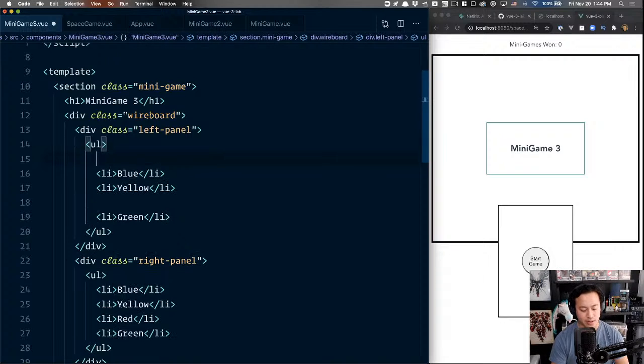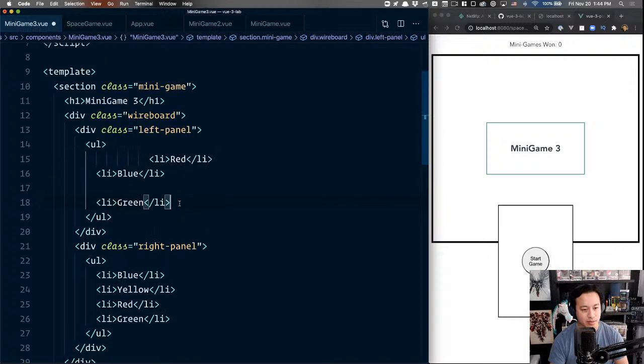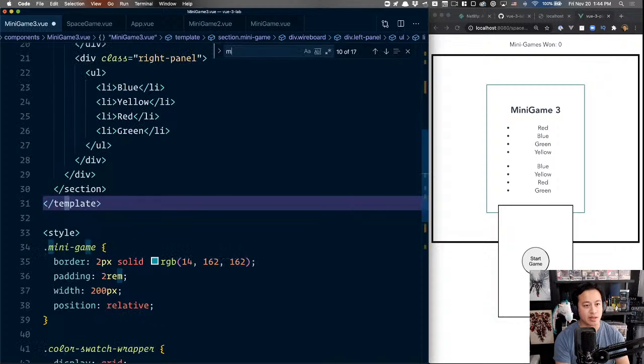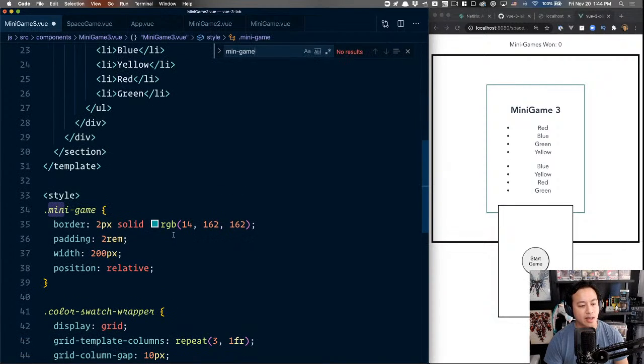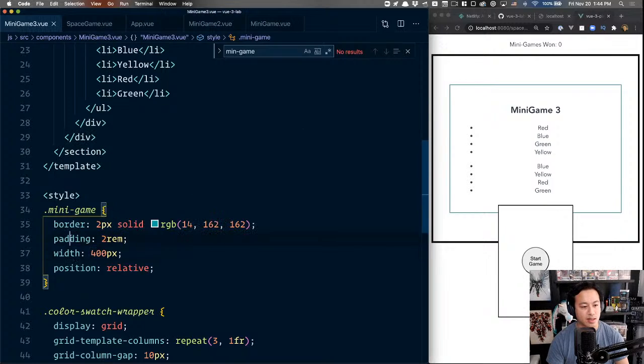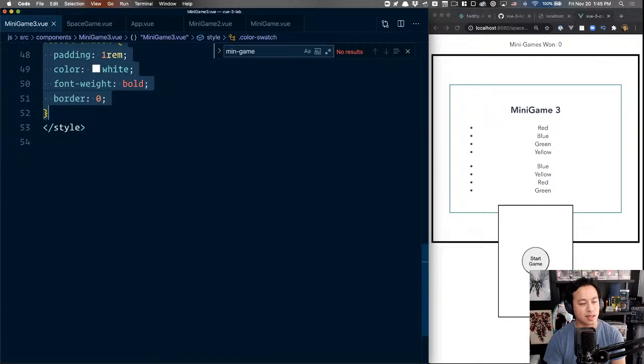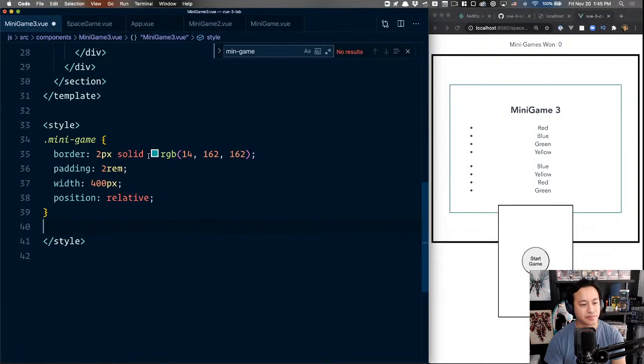So okay, we're basically prototyping right now, just to get a sense of what's going on at the lowest level. And so a couple of things are already wrong. We can see that it should be side by side. And so let's see a couple of things. Let's go into minigame. So minigame has a pretty set width, but for the sake of this game, I'm going to widen it a bit. And then we can just delete all these stylings. So we're going to write our own.